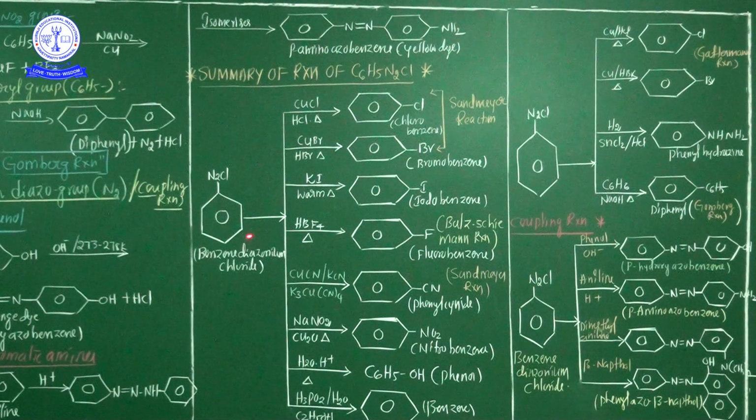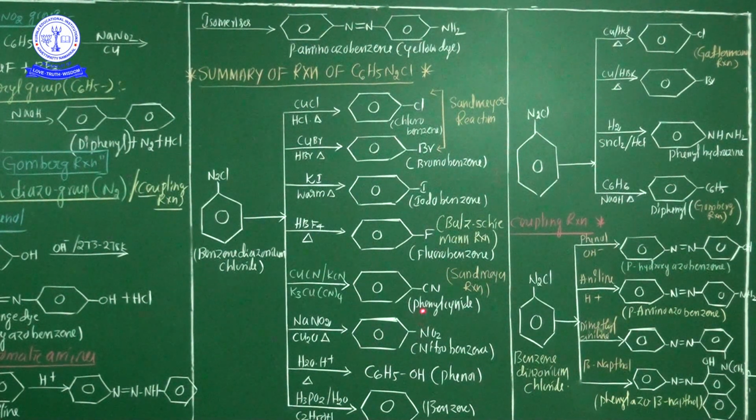Now benzene diazonium chloride treated with copper cyanide and potassium cyanide. What happened? Here phenyl cyanide is liberated. This is also considered a Sandmeyer reaction. So here there are three Sandmeyer reactions.